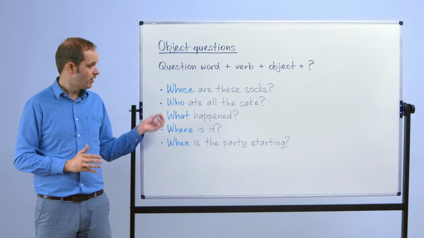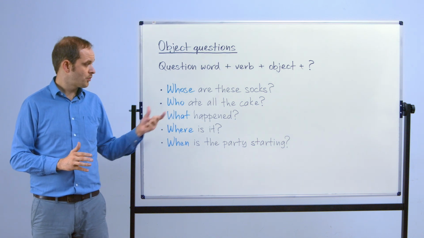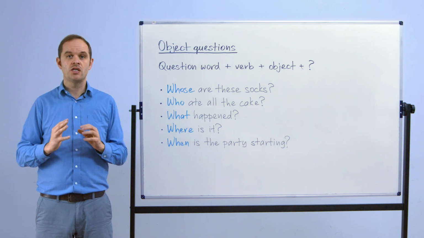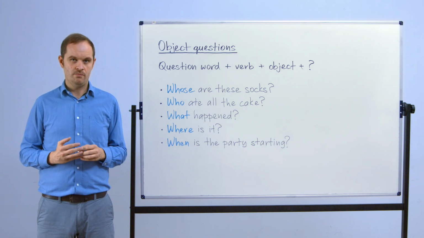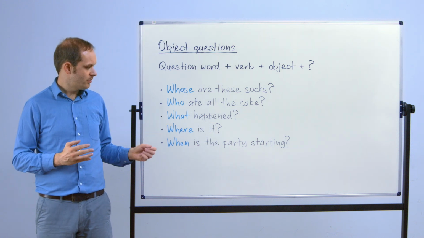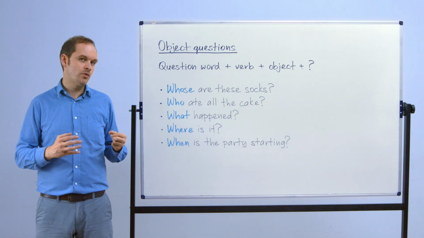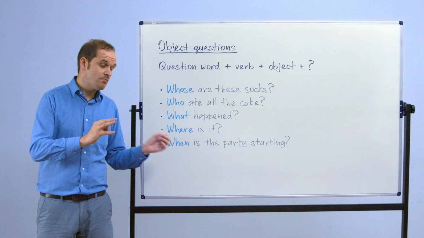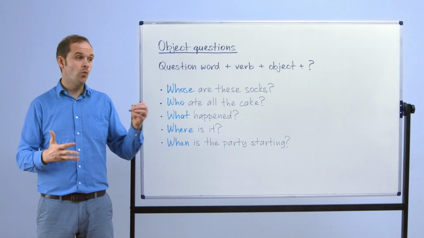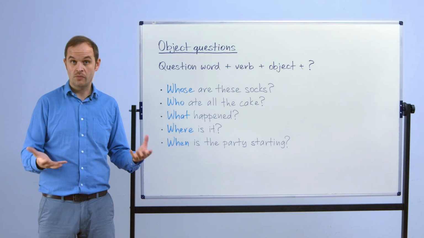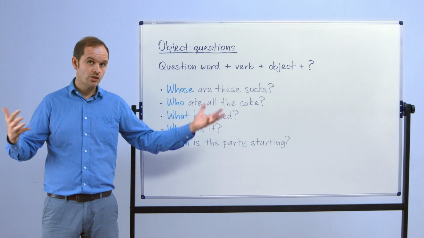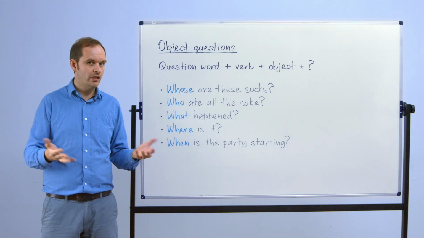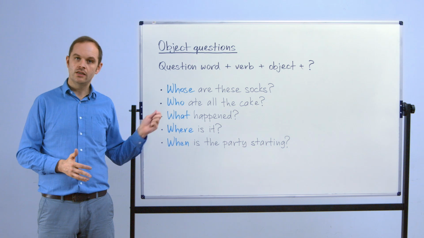Who ate all the cake? So again, past simple, object question, and we want direct information, but we want clear information. What happened? Now again, this looks like a very simple question, but it's not going to get a one-word answer. But at the same time, if you ask somebody, what do you think happened, a subject question, we would get a much longer answer. Here, we would get direct facts, hopefully, about the events that occurred in the context of this question.